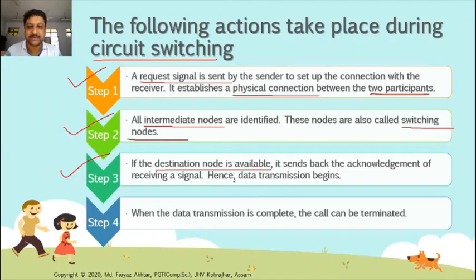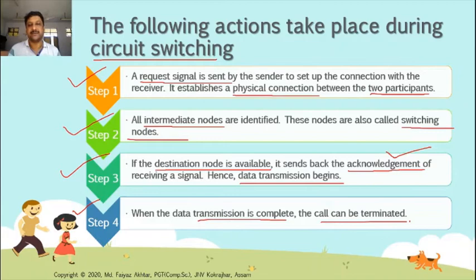If it is available, it sends back an acknowledgement that the signal is received. Once the acknowledgement is received by the sender, data transmission starts. In the fourth step, when the data transmission is complete, the call can be terminated.